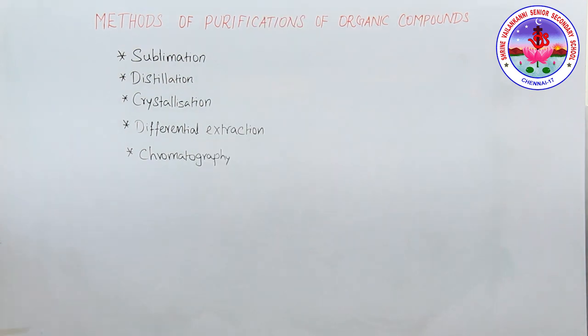This is the methods of purification of organic compounds. We can purify an organic compound with the help of the sublimation process, distillation process, crystallization process, differential extraction and the chromatographic technique. Now we will see them one by one. The first is the sublimation process.